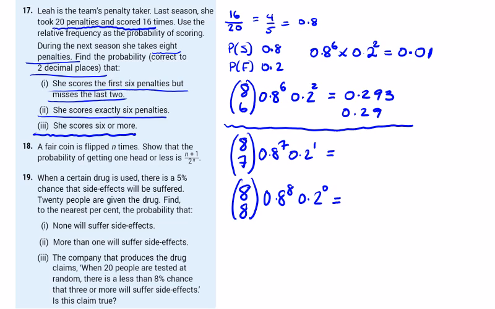scores all 8. So these are going to give me 8 choose 7, 0.3355. I'll take 4 just for now. 8 choose 8, she scores them all, 0.1678. And if we add these 3 together, we'll get 6 or more.